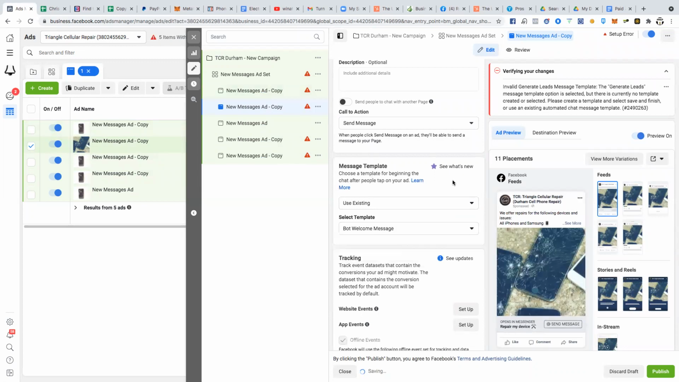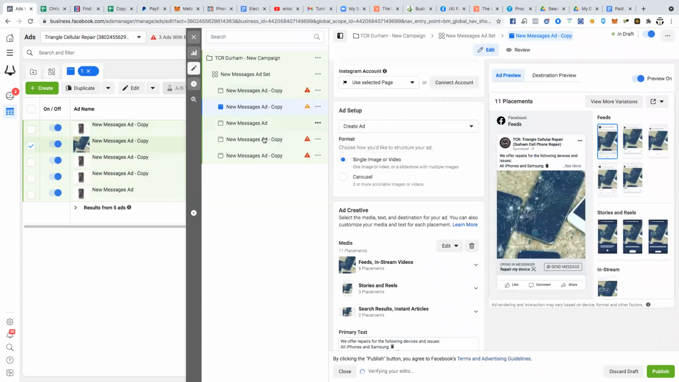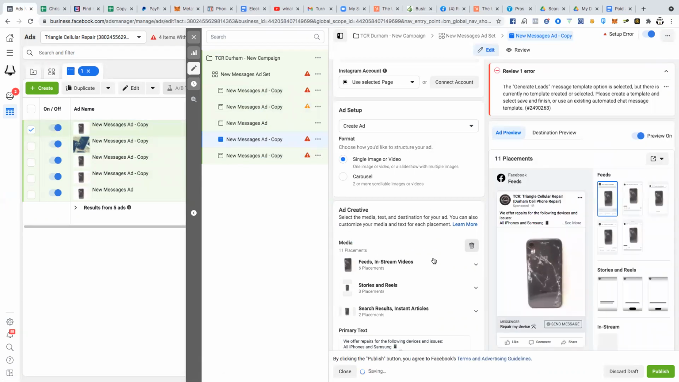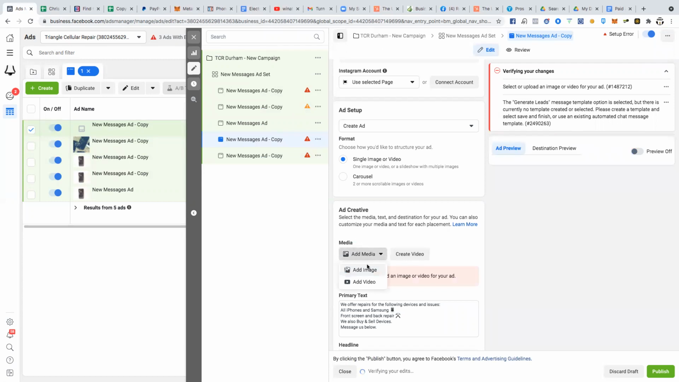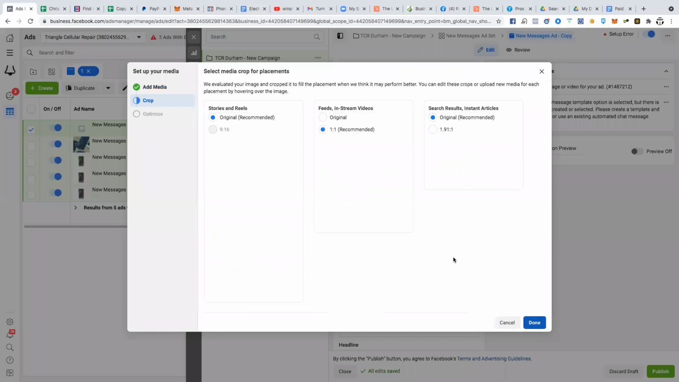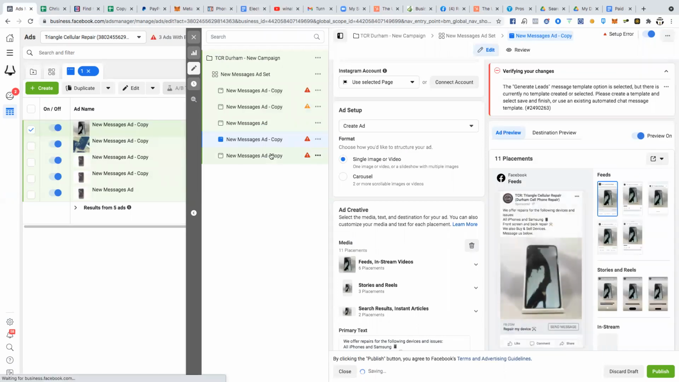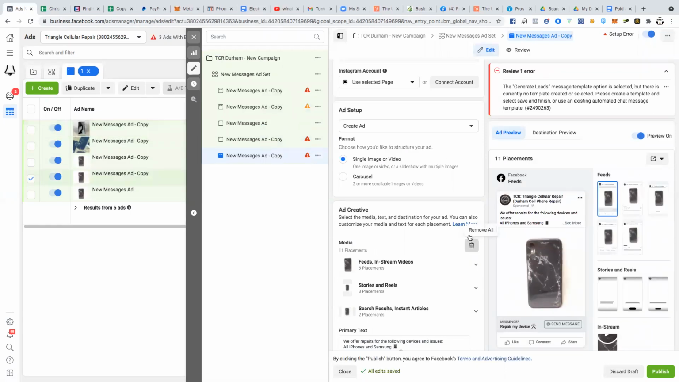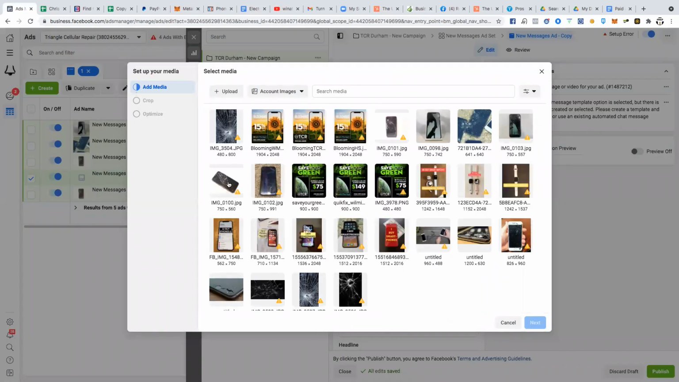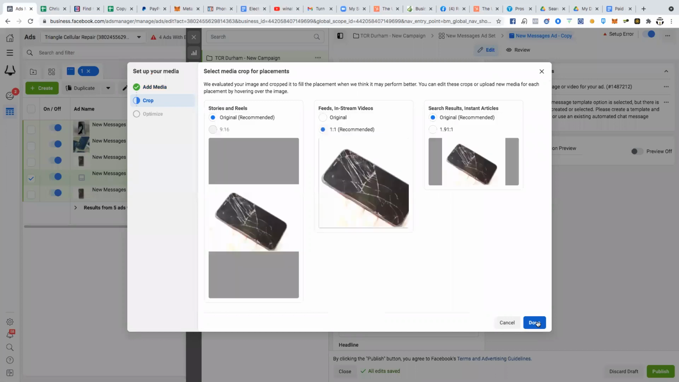Make sure that's enabled. Then we're going to use another image. Like that. I'll switch out another one. And it's really this simple, guys.